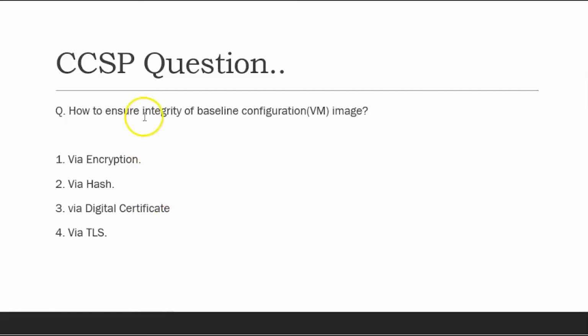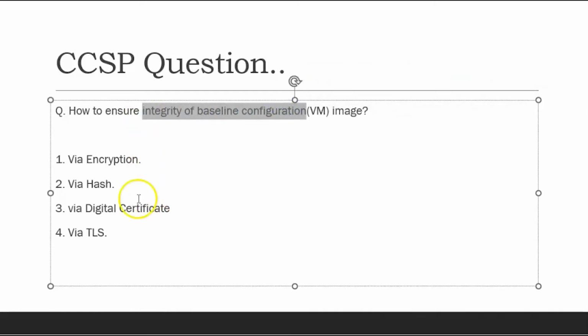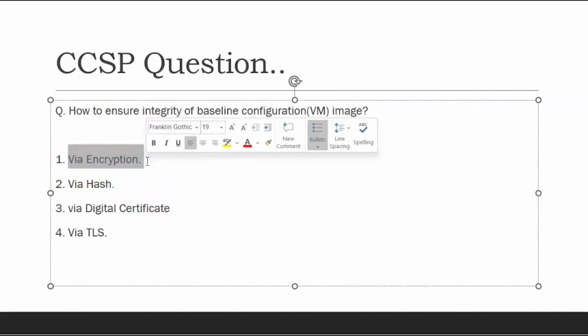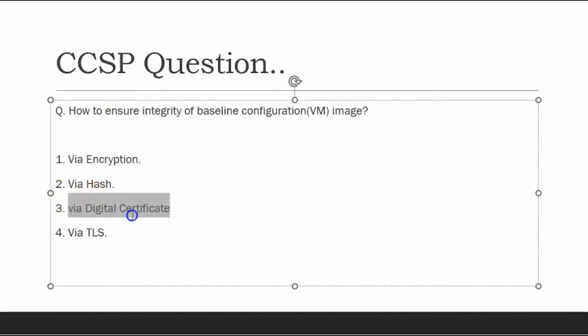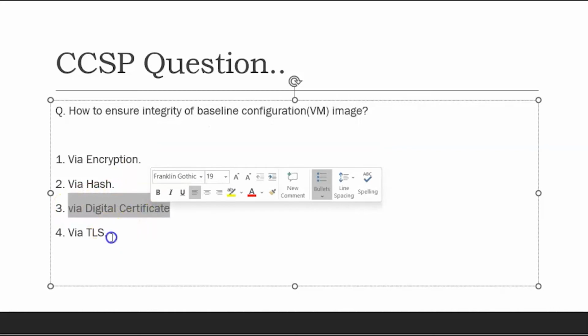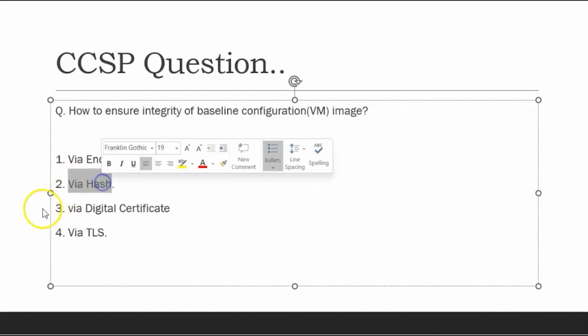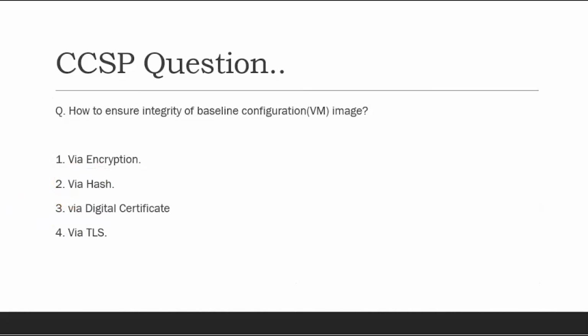So to make sure of the integrity of this baseline, what can ensure it? Can encryption ensure the integrity? No. Can a digital signature not do this? It cannot. TLS cannot. It is only the hash. Hashing can ensure the integrity. So whenever the VM checksum or hash is calculated, it will give the same value if it has a hash. The baseline contains the hash value of the VM. So it will be hash based.